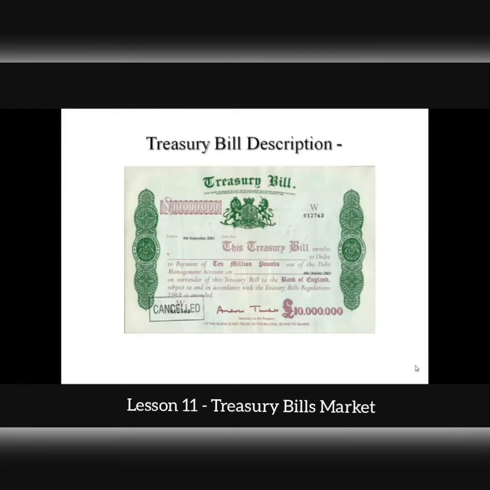Now you may be curious to know what a treasury bill looks like. This is an old template of a government of UK treasury bill. It's very hard to find a description of a treasury bill on physical paper nowadays, because treasury bills are no more issued, held or traded in physical or scrip form. Like many other financial securities, treasury bills are also issued, held and traded in dematerialized or electronic form. So that makes transfer of ownership of treasury bills in the markets more simple, efficient and convenient.